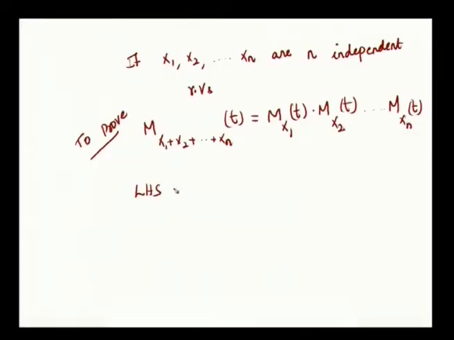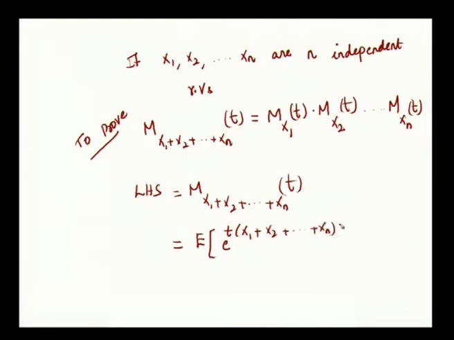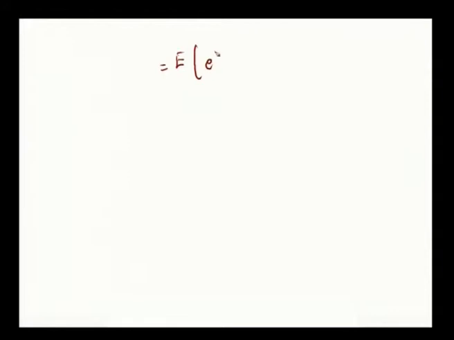right. So, take the left hand side. The left hand side is m x1 plus x2 plus etc. plus xn of t. This is according to the definition, in the place of x you are having x1 plus x2 plus etc. up to xn. So, using the definition of moment generating function e power t into, in the place of x you are having x1 plus x2 plus etc. plus xn. Okay. So, this is written as expectation of e power t x1 into e power t x2 etc. into e power t xn.